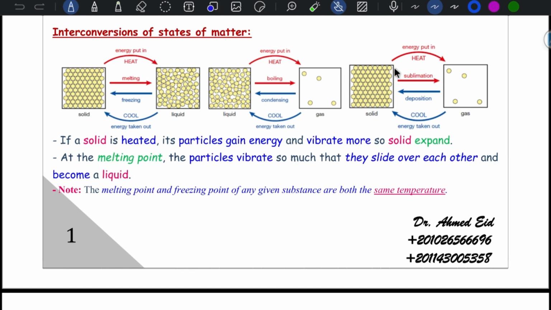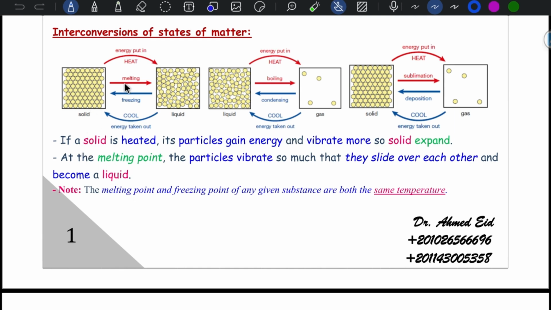Solid can be heated directly by sublimation into gas, and the gas converted into solid directly by a process called deposition, and by cooling. So, if a solid is heated, its particles gain energy and vibrate more, so solid expands. He may ask you to explain this part.